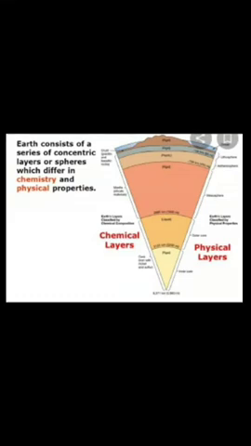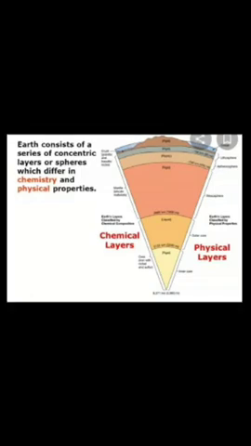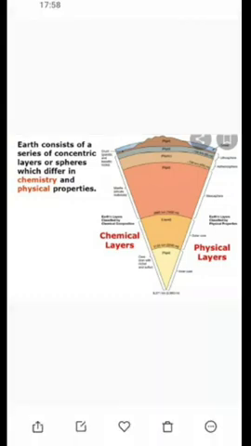The first one is the outer core, which is rich in iron in a liquid state. The inner core is composed of nickel and iron. It is in a solid state. So the center core has very high temperature and pressure.